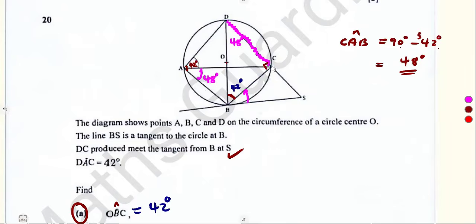For CBS, as we have an angle between a tangent and a chord, the chord subtends 48 here. So that's another 48 degrees here. All right, so many angles. Let's see.